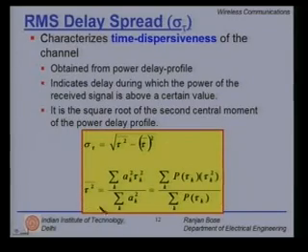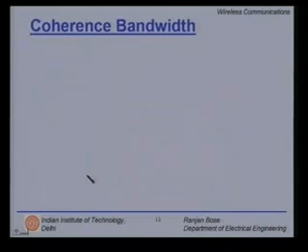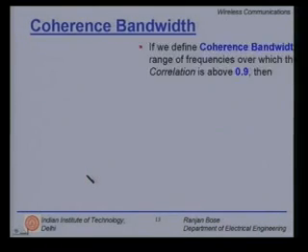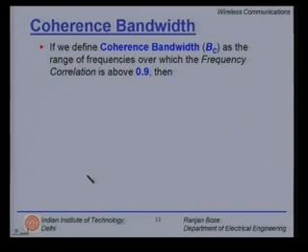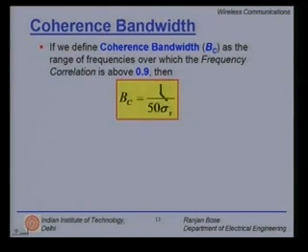Tau squared bar is calculated as follows. What is coherence bandwidth? We define coherence bandwidth as the range of frequencies over which the frequency correlation is above 0.9. This is one of the possible definitions of coherence bandwidth. In this case, Bc, coherence bandwidth, is given by 1 over 50 sigma tau.